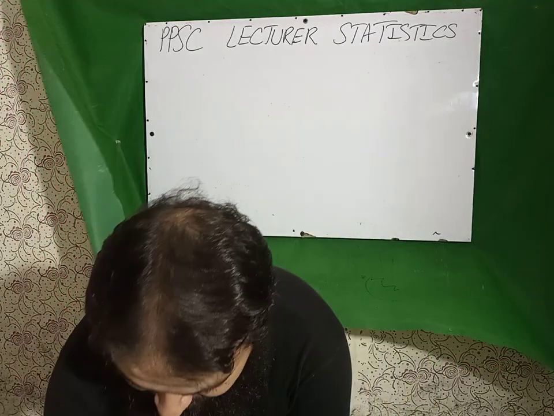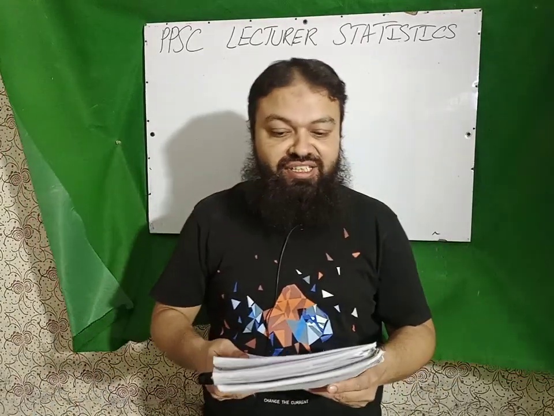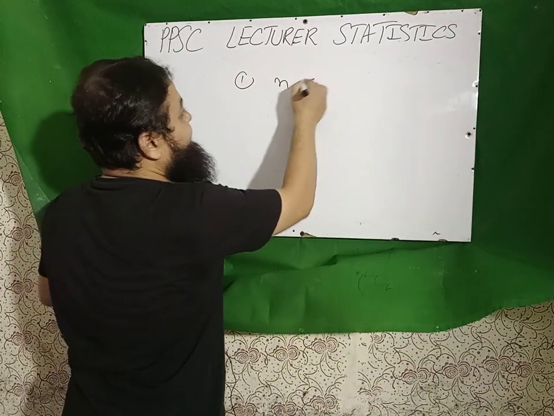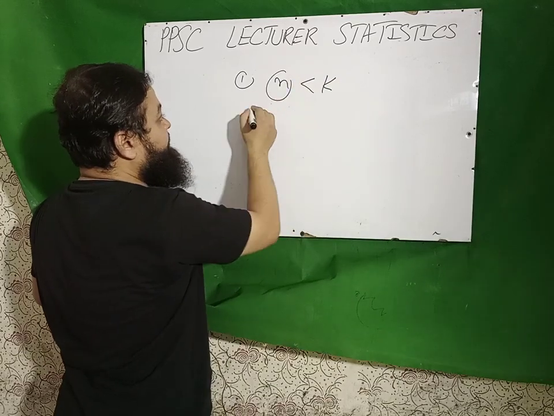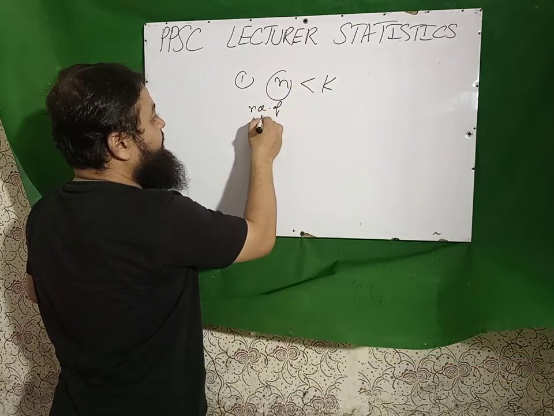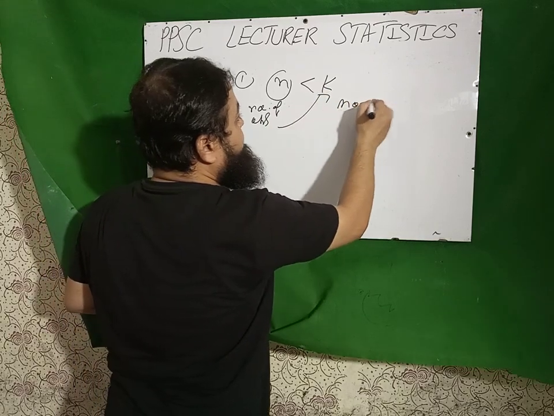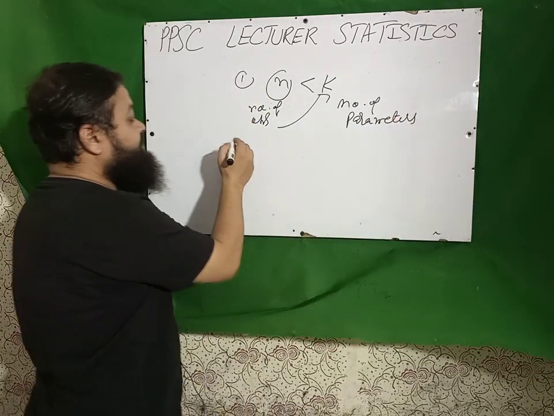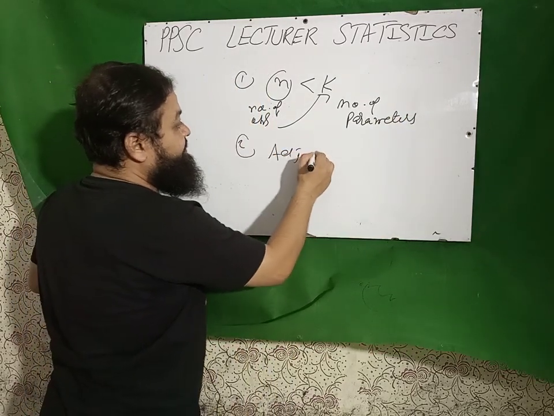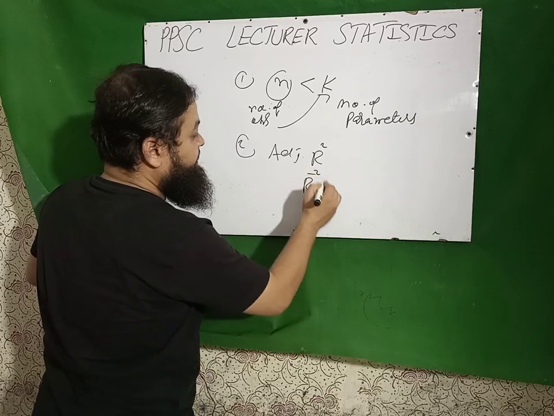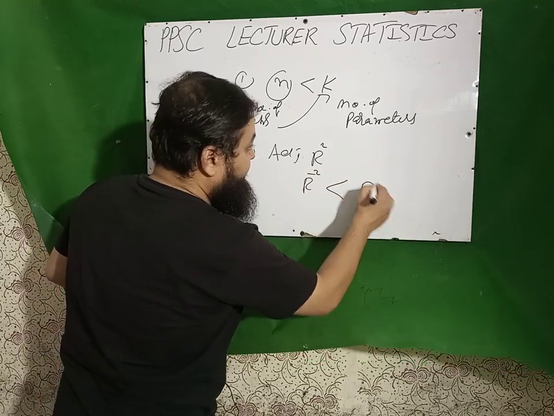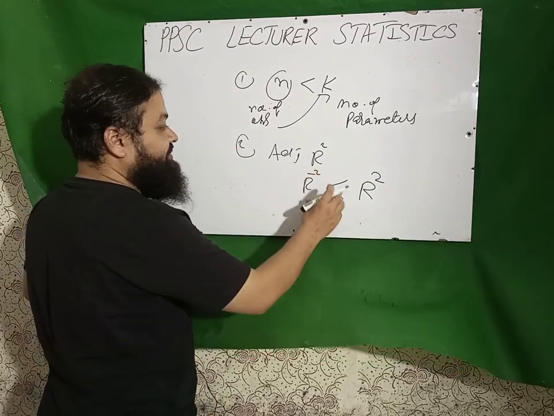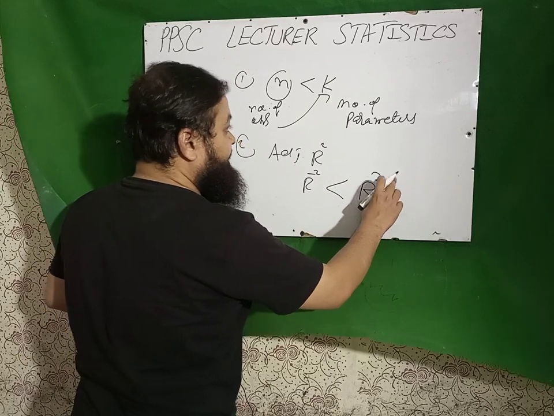Let's start. Number 1, adjusted R square is negative when n is less than k, when the number of observations is less than the number of parameters. A very important question. And dear students, please keep in mind, adjusted R square is always less than the coefficient of determination. That question can also be asked. Adjusted R square is less than the coefficient of determination R square.